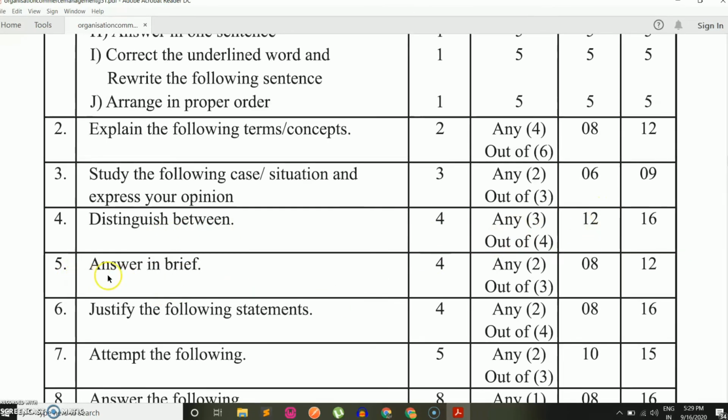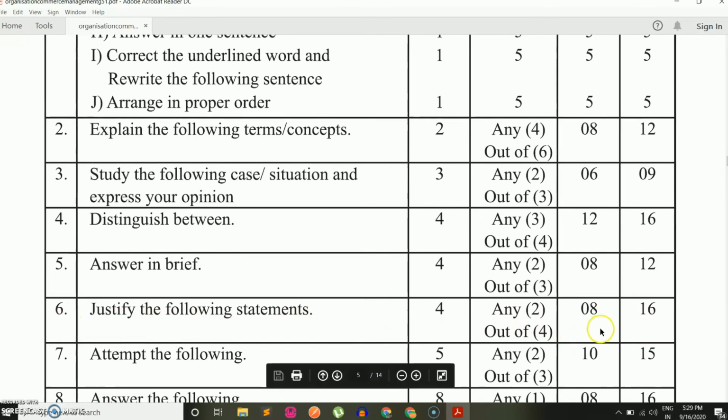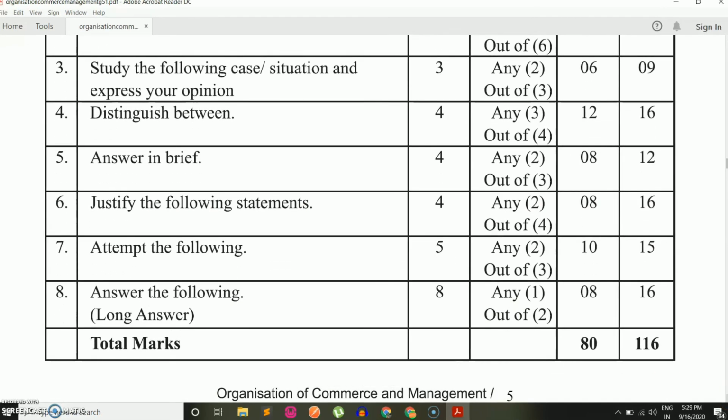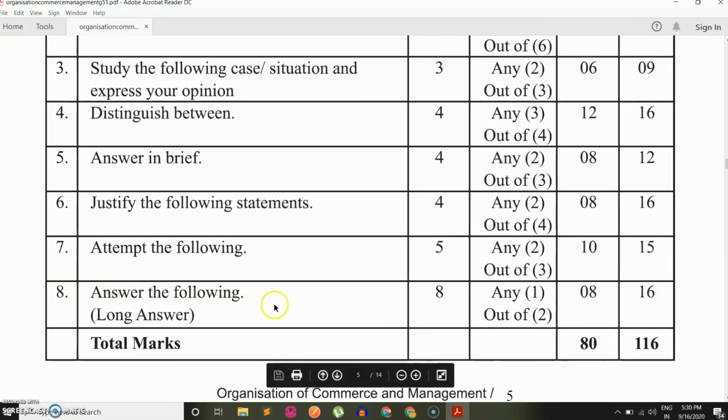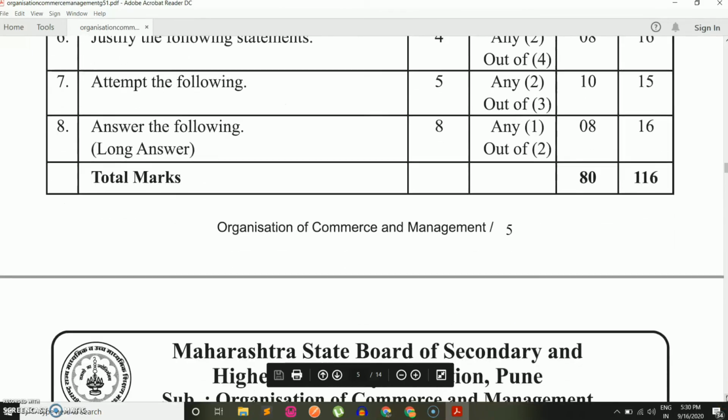Question number 5 will be answer in brief, and this question will be asked for 8 marks. Sixth is justify the following statement. This is for 8 marks. Attempt the following question. This will be asked for 10 marks. And the last question, that is answer the following questions, will be asked for 8 marks. So this is the question paper pattern for board exams.